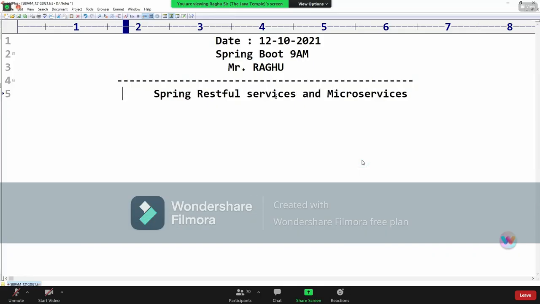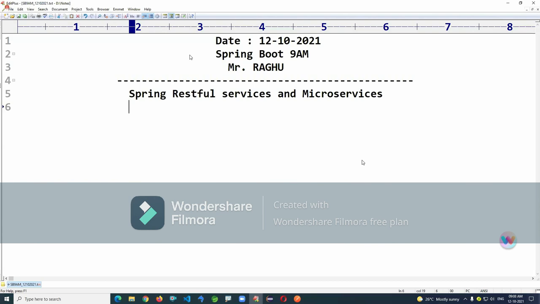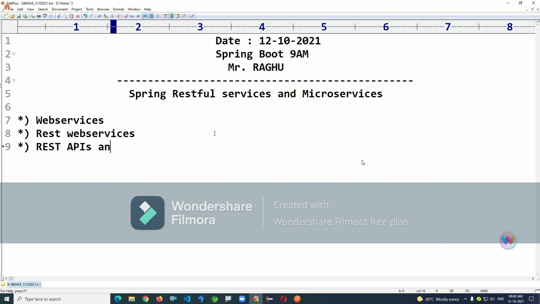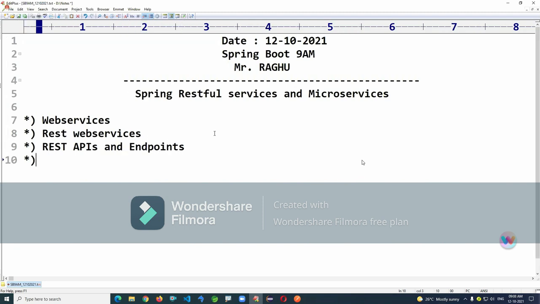So RESTful is a base concept to microservice. First, we are going to see what web services are, an introduction to the concept of web services. Then we are going to see REST services or REST web services, then creating REST APIs and endpoints construction, and writing consumer applications.